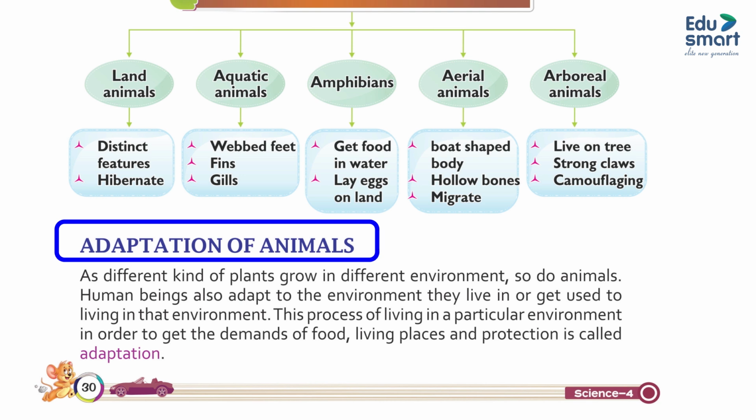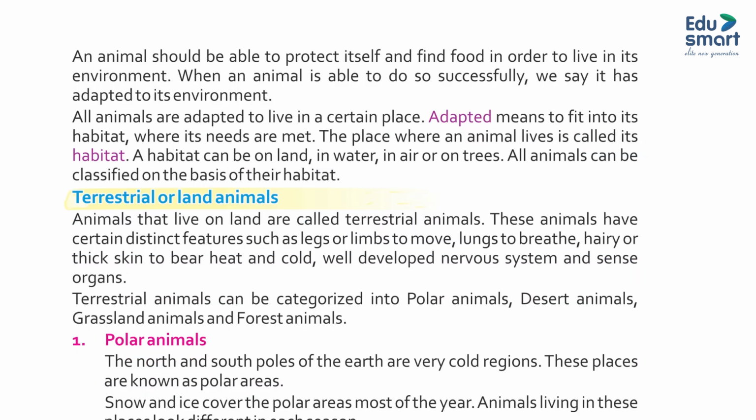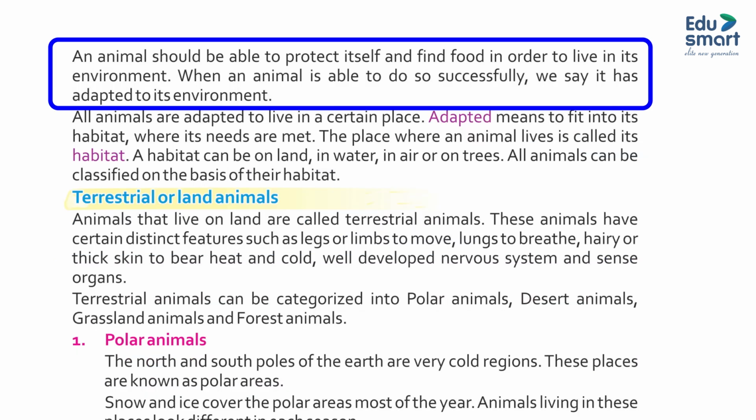Adaptation of animals: as different kinds of plants grow in different environments, so do animals. Human beings also adapt to the environment they live in, or get used to living in that environment. This process of living in a particular environment in order to meet the demand of food, living places and protection is called adaptation. An animal should be able to protect itself and find food in order to live in its environment. When an animal is able to do so successfully, we say it has adapted to its environment.